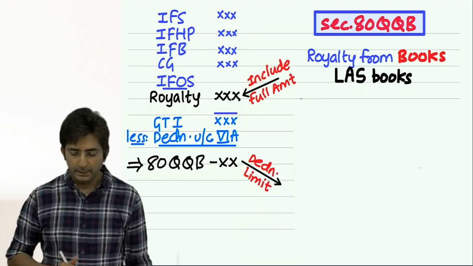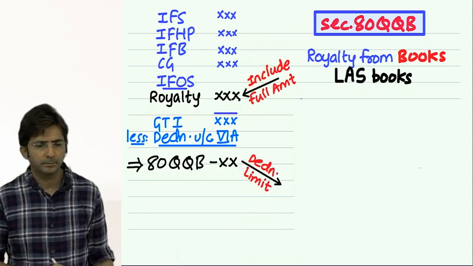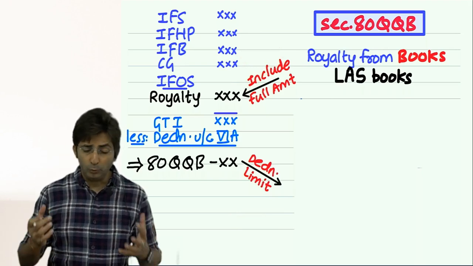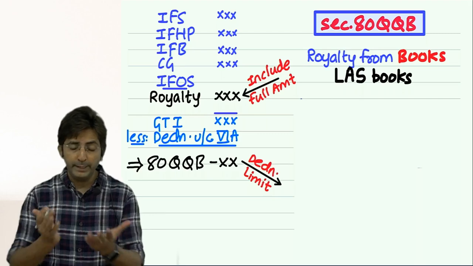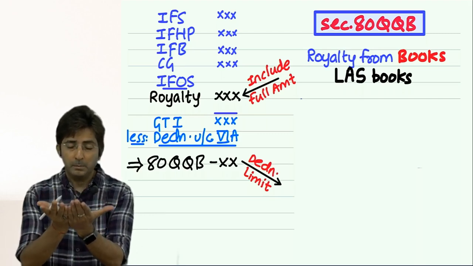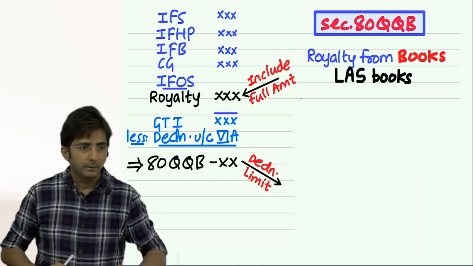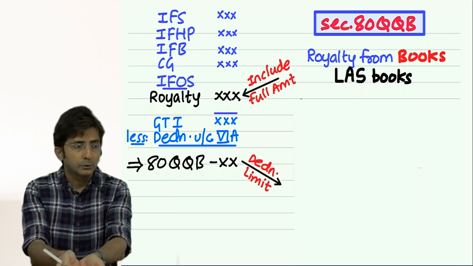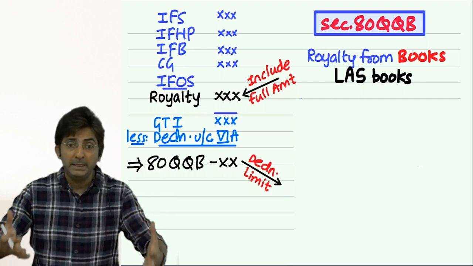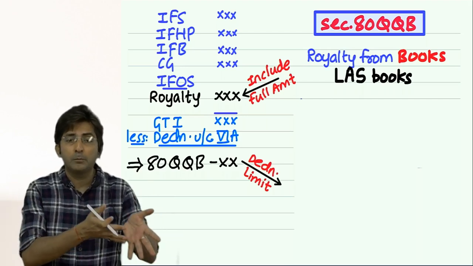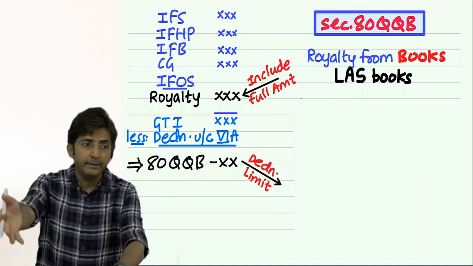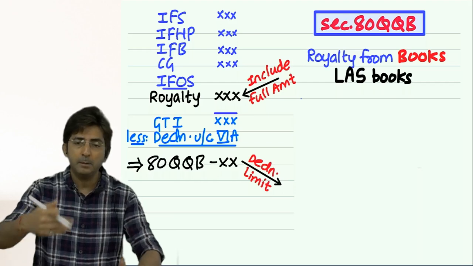And what is the logic of giving this deduction? To encourage people to write books. As you know, reading books is a good habit. To read books, there should be books. So someone has to write the books. So we are encouraging the writers. Please write books, because if you write more and more books, people will read more and more. And reading is the best habit.